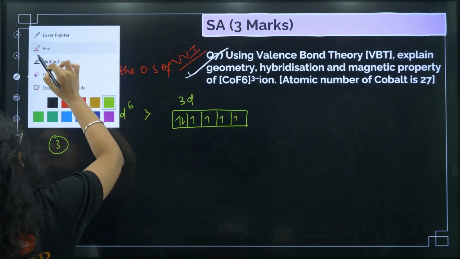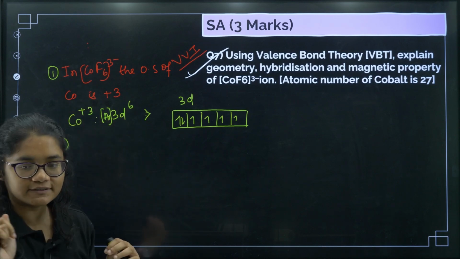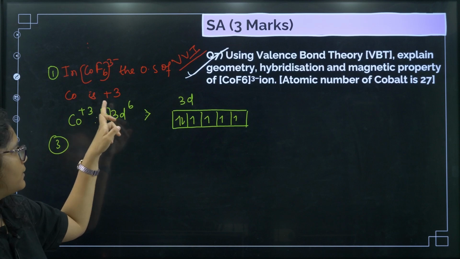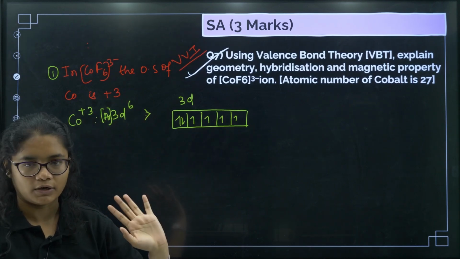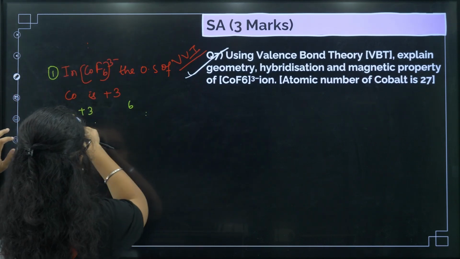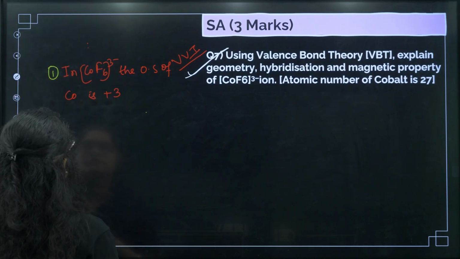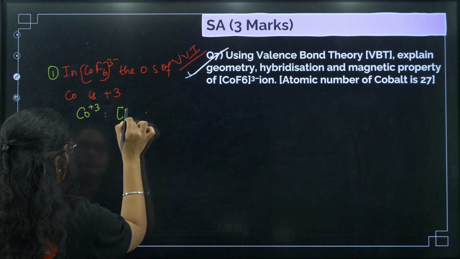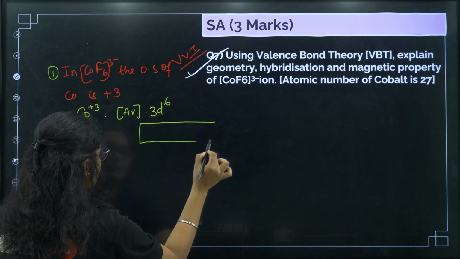I'll make it easier for you. Step number 1: the first sentence you need to write is that in CoF6 3-, the oxidation state of cobalt is +3. Then you can write down the electronic configuration, and then you have to draw the electronic configuration below it, not like this. So you have to write like this: Co plus 3 oxidation state, electronic configuration, write down argon and then 3d6, and then you draw it here.